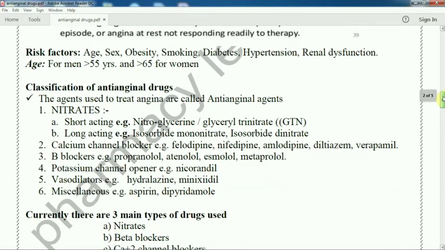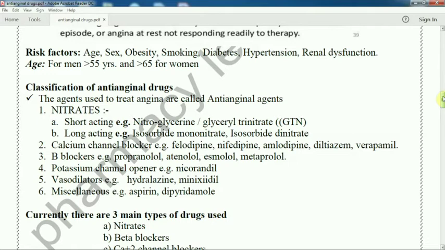So what are the risk factors? We have already discussed: above age 50 or 60, mainly affecting women, or men with smoking habit, or diabetes, or hypertension, or renal dysfunction, obesity. These are the risk factors, or people are more likely to suffer angina.